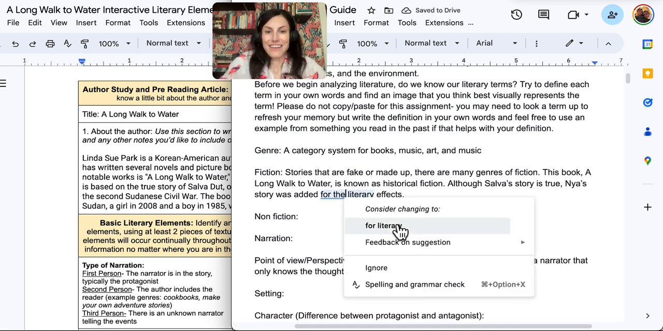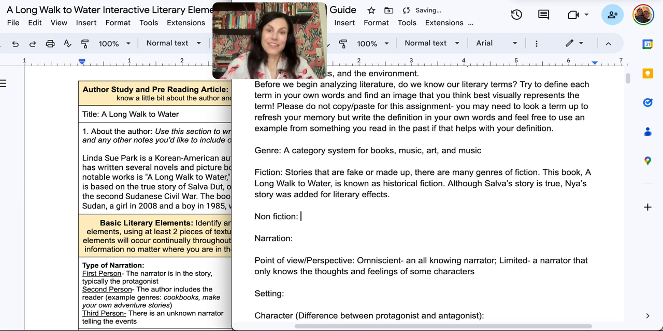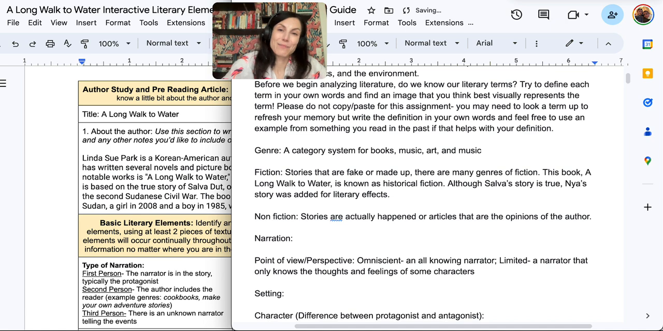So then we have nonfiction. Those would be your true stories, so stories that actually happened. Or we could say articles that are the opinions of the author. Because you could have something be an article or an opinion piece, and technically, it may or may not be true, but no matter what, it's the person's opinion. So nonfiction is your newspapers, articles, non-biography books, or historical books.